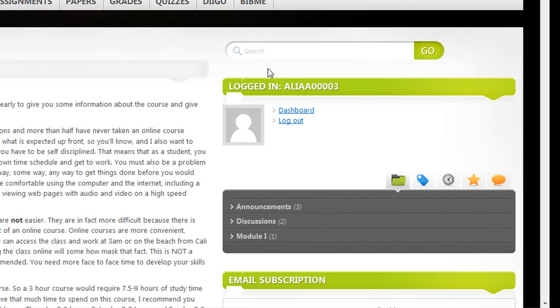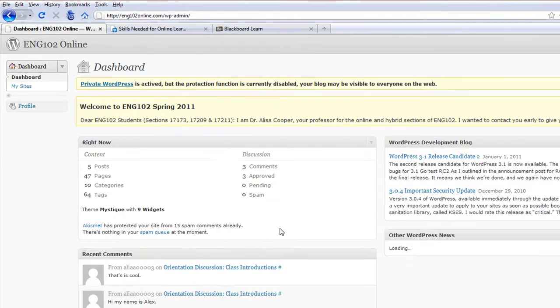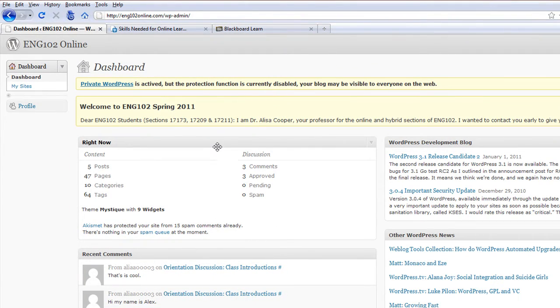So now that I'm logged in as a student, you can see logged in as, and it shows my MEID. Well, that's not very personal. So what everyone needs to do is fill out their profile. To do that, we're going to click on Dashboard. And in the dashboard area, you can see lots of different stuff. Just some information. It just tells you how many posts were made, how many pages. None of this is important to you. Okay, but what you need to do is to click over here and click on Profile. Oh, okay, so I'm going to click on Profile.